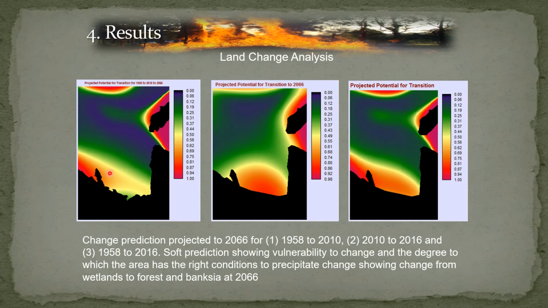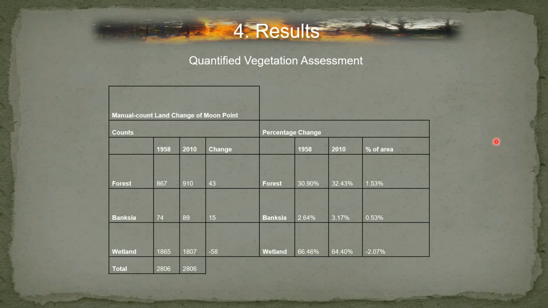This is 1958 to 2010, this is 2010 to 2016, and this is 1958 to 2016. Overall, in all three of these, looking at the projection into the future, taking the data that we have fed in, we see net gains of forest and Banksia with a net loss of wetlands. So there's that trend, that move and loss of wetlands overall.